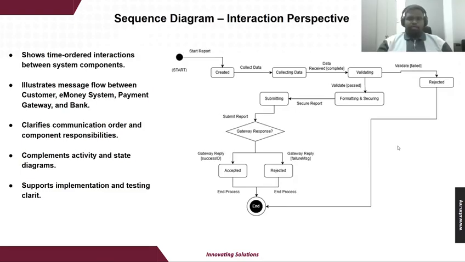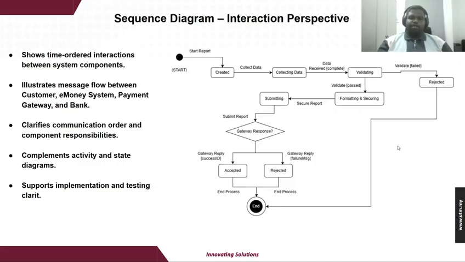In this slide, I will explain the sequence diagram, which shows how different system components communicate with each other over time. First, the process starts when the report or request is created. The system then collects the required data and moves to the validation step. In the validation step, the system checks whether the data is correct or not.